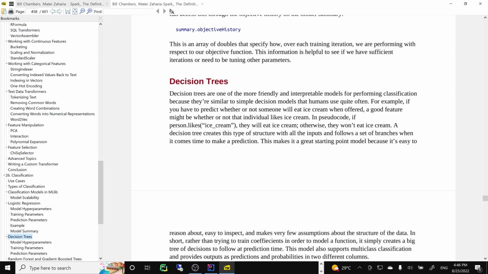For example, a feature is whether somebody likes ice cream. If you want to predict whether they will eat ice cream when you give it to them as a present, whether they like ice cream would probably be a very useful feature. Decision trees basically use if statements. It's like playing the game of 21 questions, when you ask, is this black or white? Are you older than 50, or under 50? Are you over 25 or under 25, for example?